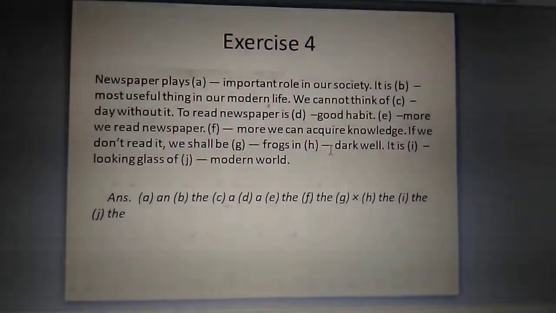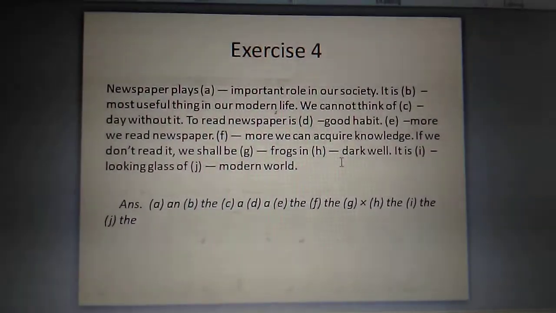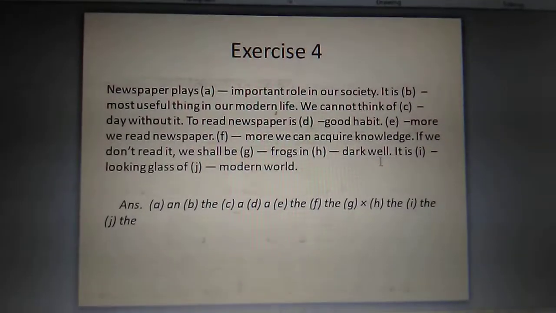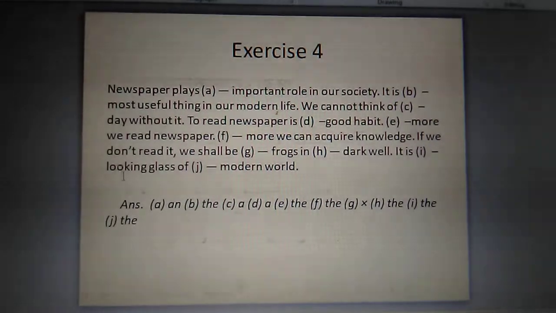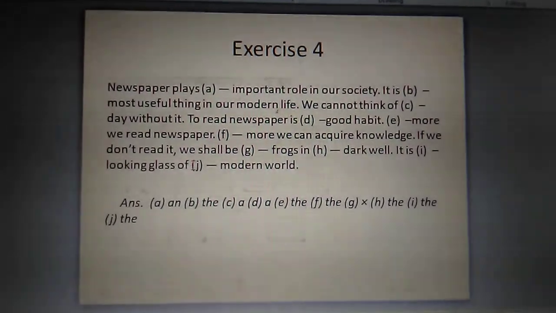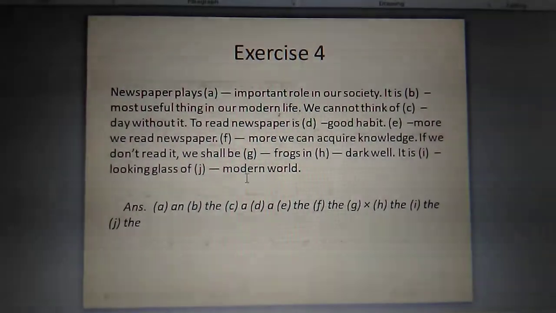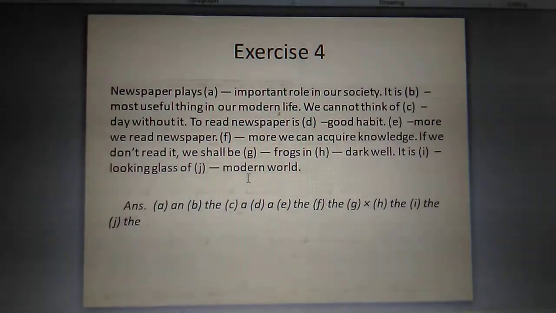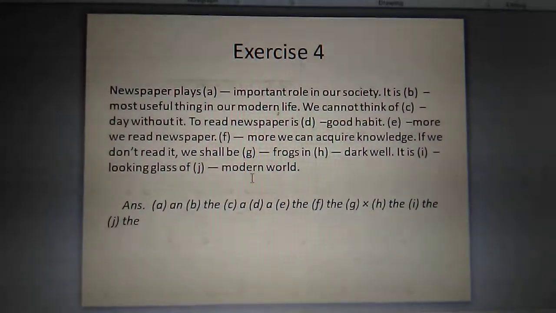In the dark well, because particularly we want to mean what type of well, the dark well. It is the looking glass of. So noun is here, of is here, the is used; it is the rule of verbal noun. It is the looking glass of the modern world. Which one? The modern world. We want to mean definitely the modern world. This is why we use the here.